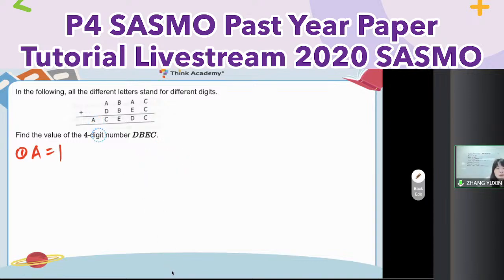So step 2, what should I do? I label 1 for A. 1, 1, 1. Okay. 1 plus D equal to 1C. Seems we cannot use this one. No worries. Go to the other side. Go to the smallest place value. Oh, a very special pattern is coming. C plus C is C. Seems very special, right?